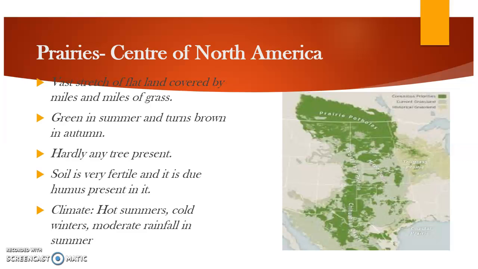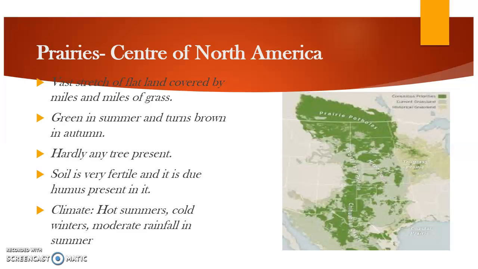Hardly any tree is present. दूर दूर तक कहीं पेड़ नहीं दिखेंगे, कहीं कहीं कद दिखेंगे. Soil is very fertile. Fertile means full of organic manure and very good for agriculture, and it is due to the humus present in it. Humus, that you must have studied last year in the soil chapter. It is the top layer of the soil and very fertile, full of nutrients.